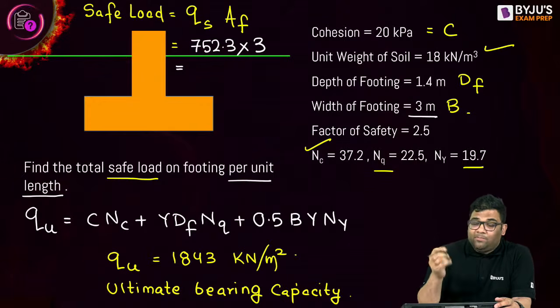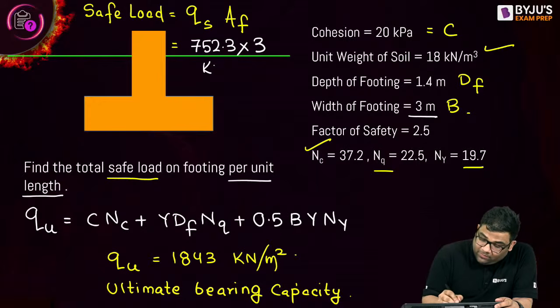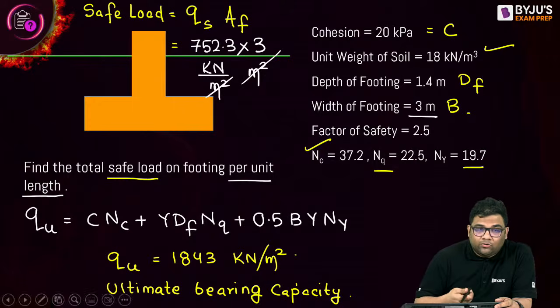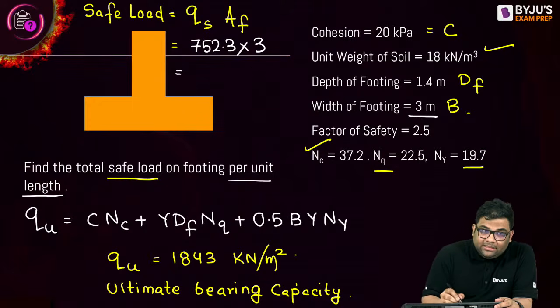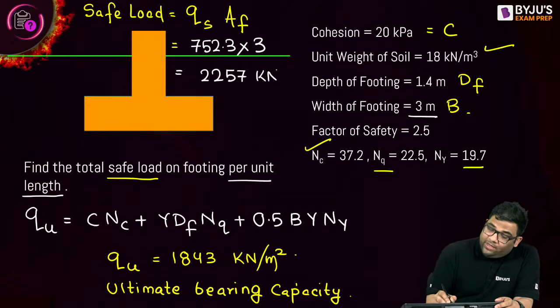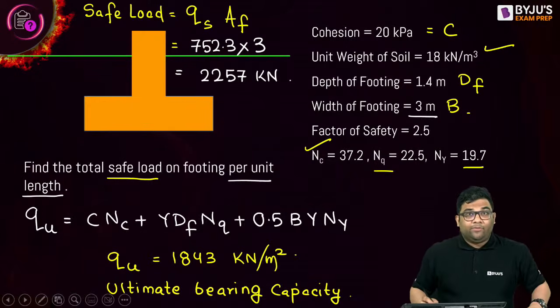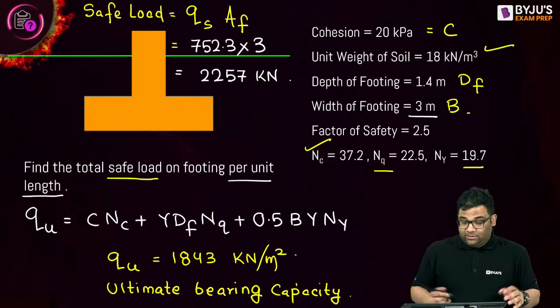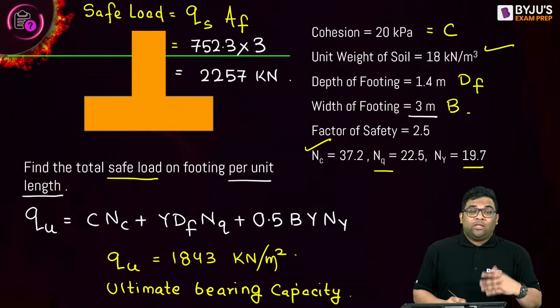Now you see this is kilonewton per meter square and the area is in meter square, so I'll get the answer in kilonewton. Tell me, the answer is around 2257, right? So this is a very easy question which they can ask in the GATE examination. But yes, you need to know the formula.